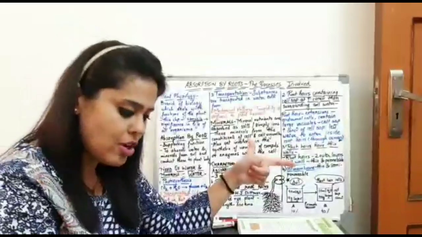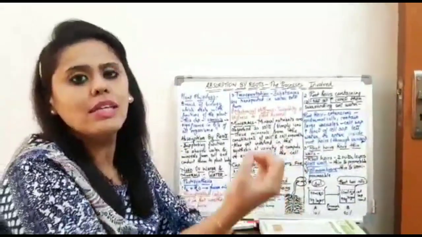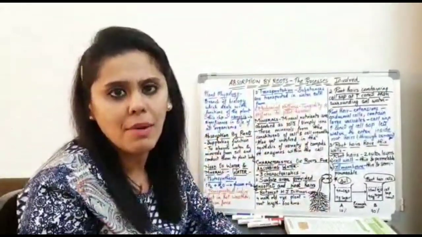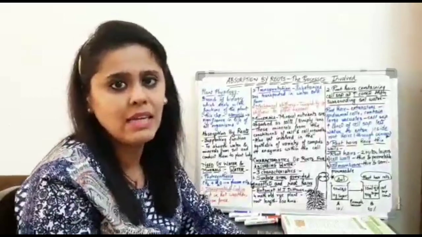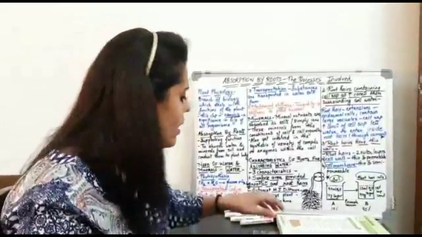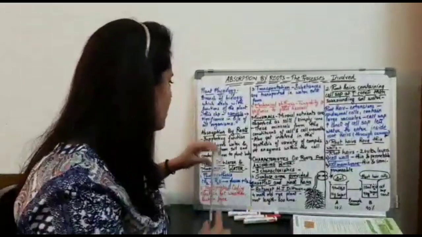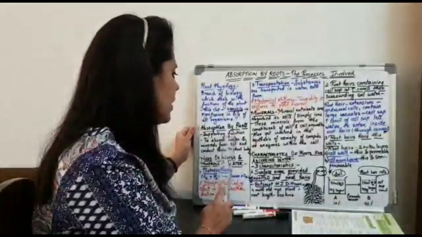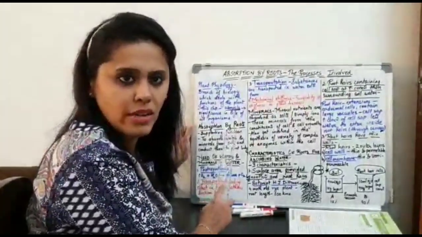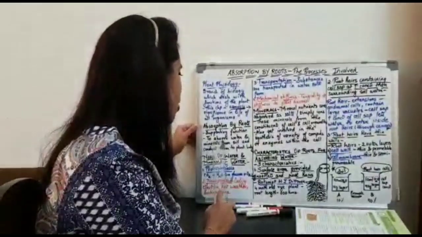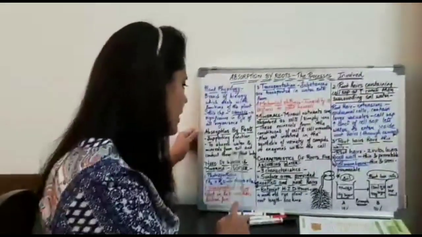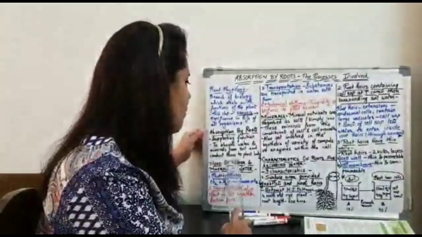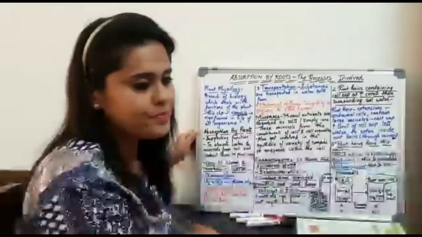And what do they do? They transport this mineral to the topmost part of the plant body, the upper part of the plant body: the stem, leaves, fruits, etc. Okay, so there are two important reasons why roots are important in the plant body. One is to give the support system, or supporting function, and second is to absorb the water and minerals from the soil and conduct, I mean to transport them, to the plant body.